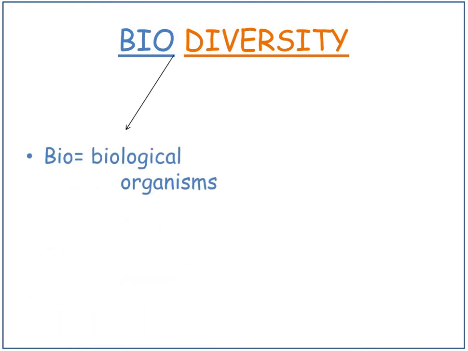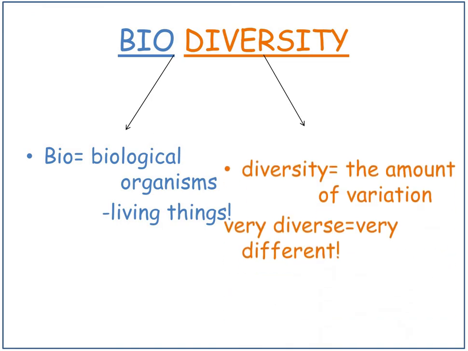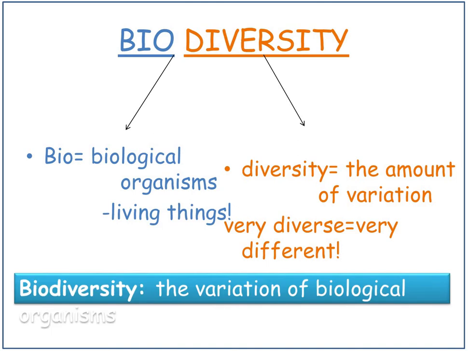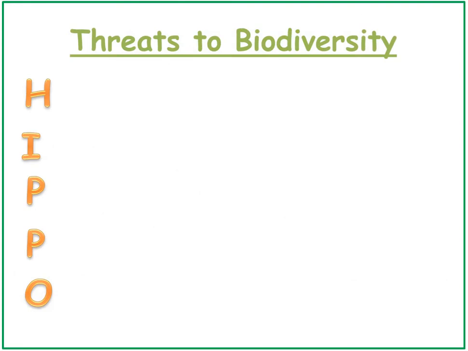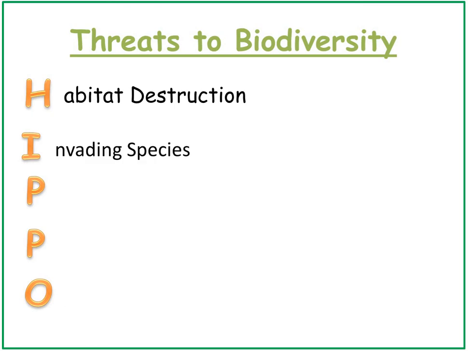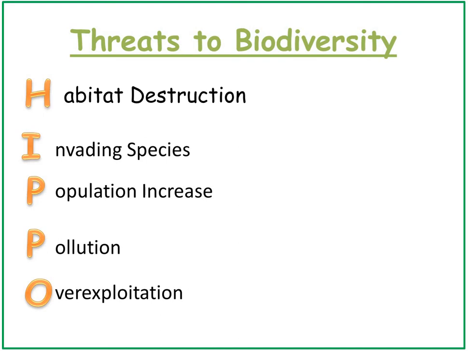Well, bio means biological organisms, living organisms, and diversity is the variety. So it's the variety of living things, or the variation of biological organisms. So there are threats to biodiversity, and these can be remembered using the acronym HIPPO. H stands for habitat destruction, I stands for invading species, P stands for population increase, the other P is pollution, and O is overexploitation.